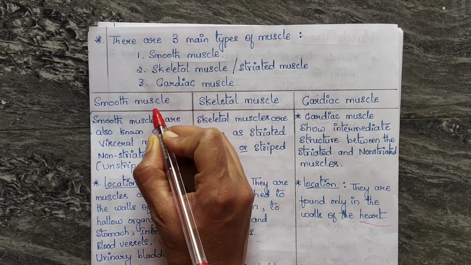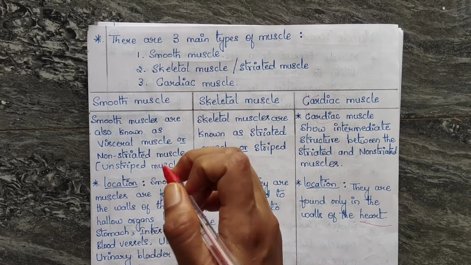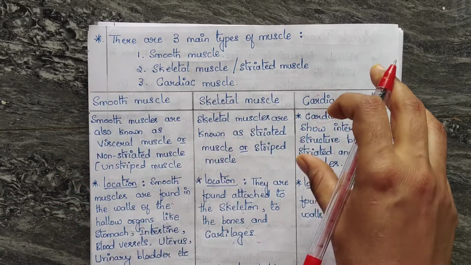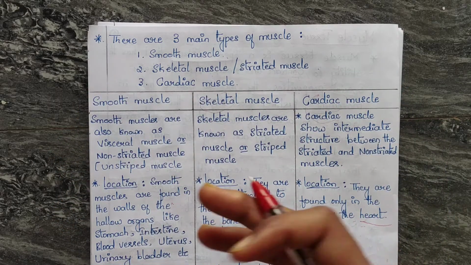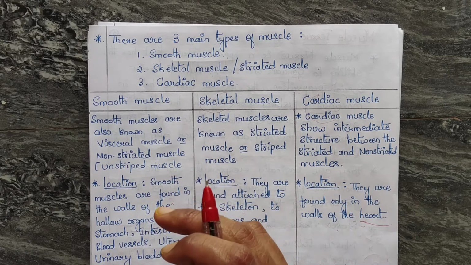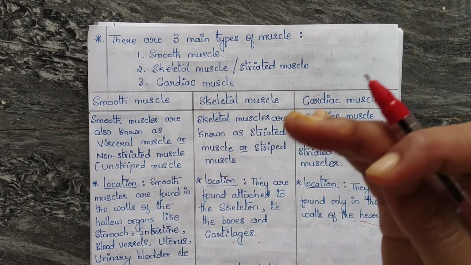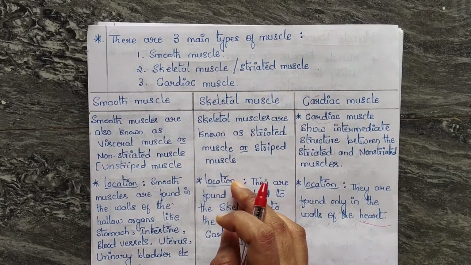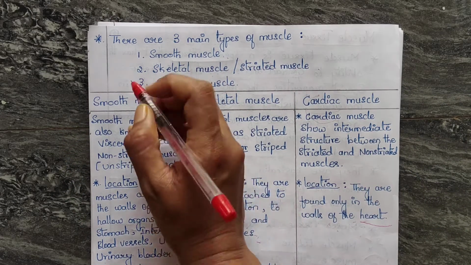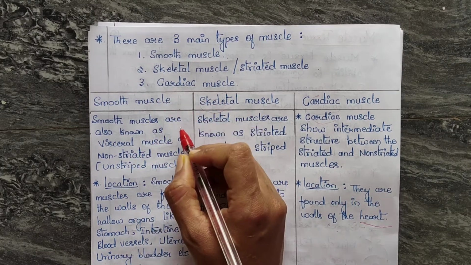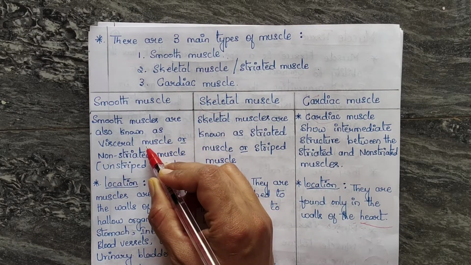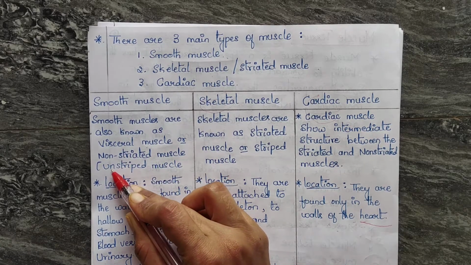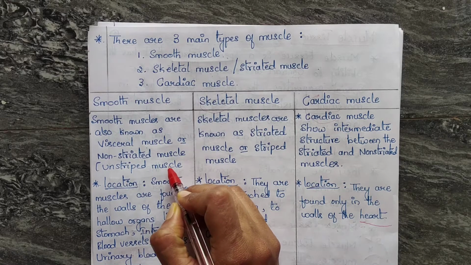First one, smooth muscle. Smooth muscle has other names also. Here I have given names used in different books. They will mention different names, so to avoid those confusions, I have mentioned all the different names of the muscle. Smooth muscles are also called visceral muscles or non-striated muscle, or you can also call it unstriped muscle.